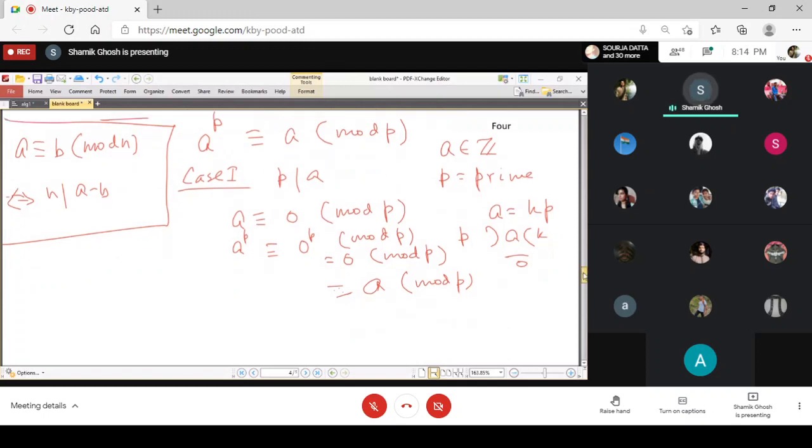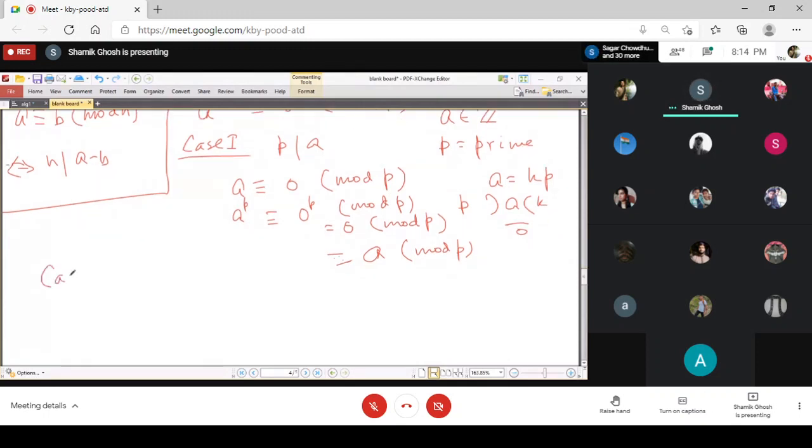The other case is: suppose P does not divide A. In that case, since P is prime, obviously the GCD of A and P is 1. They are relatively prime to each other because P is prime. And then we are considering the group UP.